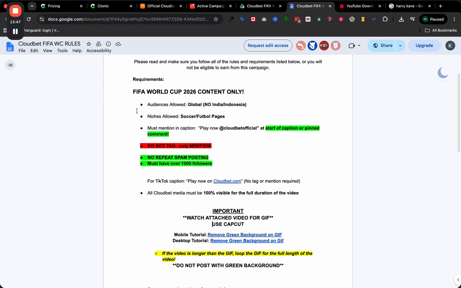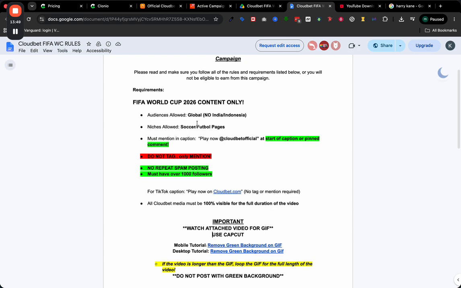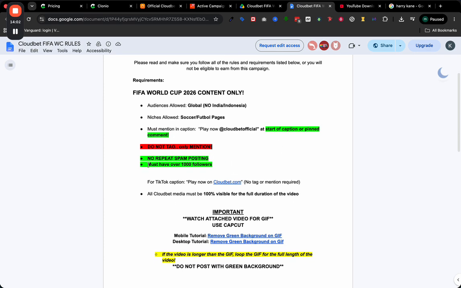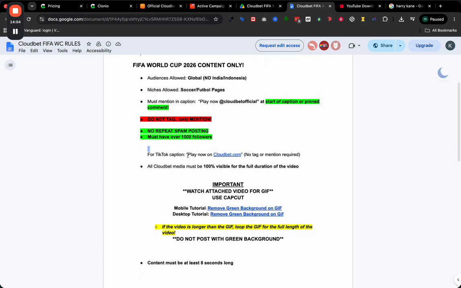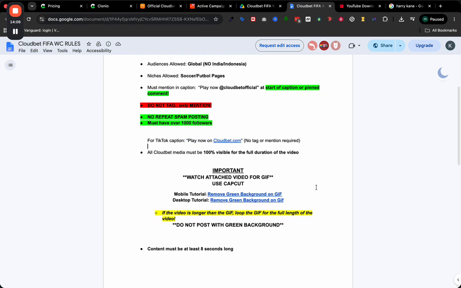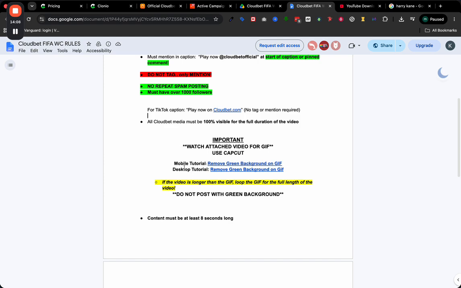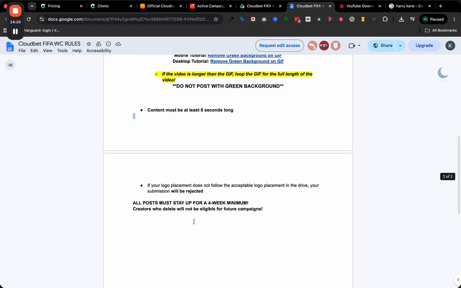So if we come back onto this, it says audience allowed global, that's fine. Niches allowed soccer/football pages. I'd probably have to rebrand my account to being a football or a soccer account rather than a personal brand. Play now, Cloudbet official. At the start, do not tag, that's fine. Must repeat, spam post must have 1,000 followers, that's fine. For TikTok caption, play now, cloudbet.com, which I've done. And then we've got the overlay, which is done, and it must be at least 8 seconds.